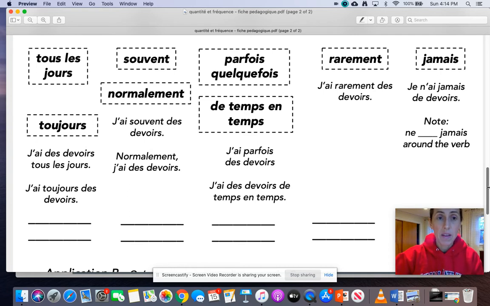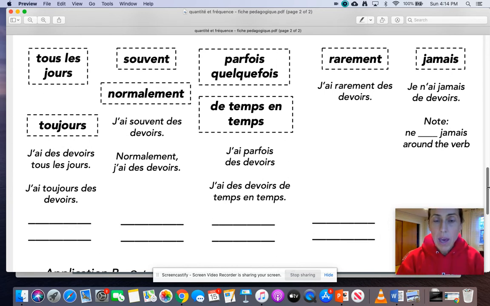Tout le temps. Next, we move over to souvent and normalement. Souvent means often. J'ai souvent des devoirs means I have homework a lot or I have it often. Normalement means normally. Normalement, j'ai des devoirs. Normally, I have homework. Whenever you see that ment suffix, that's like the ly suffix in English. That's your adverb suffix. So anything that ends in ment, like normalement, spécialement, there's a million.